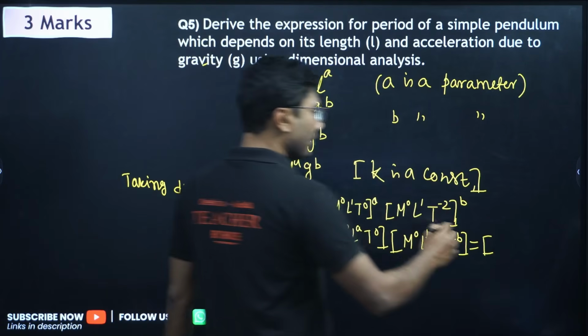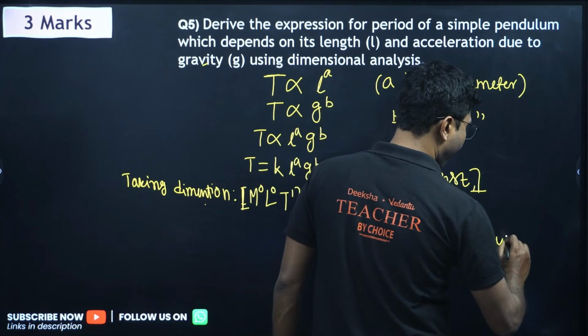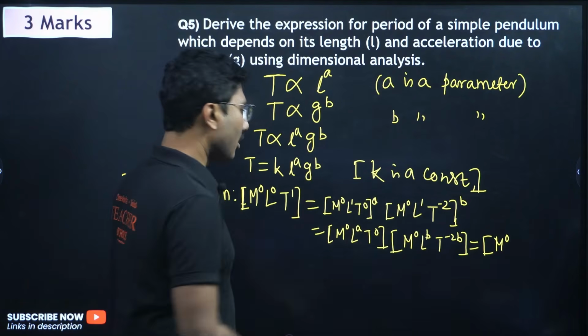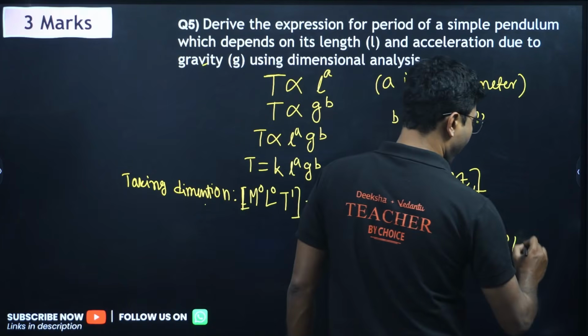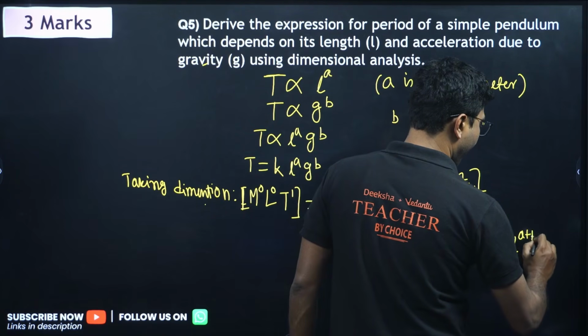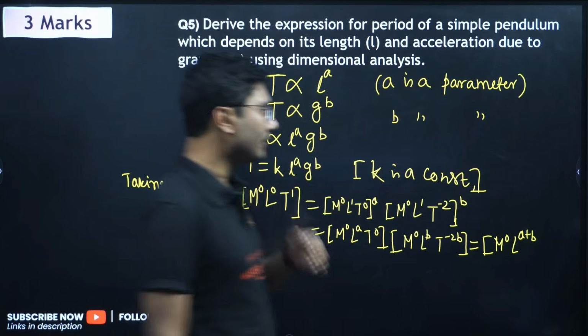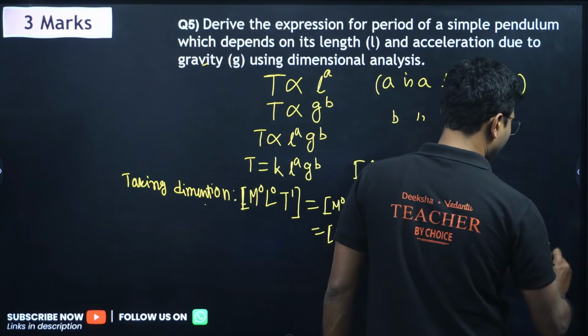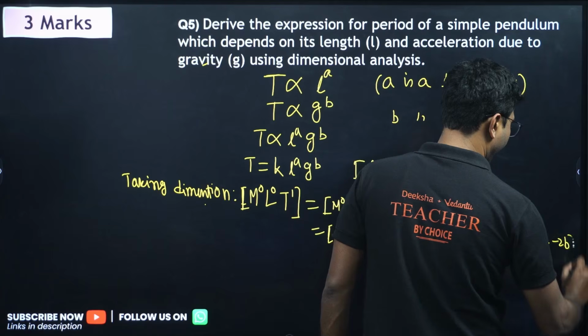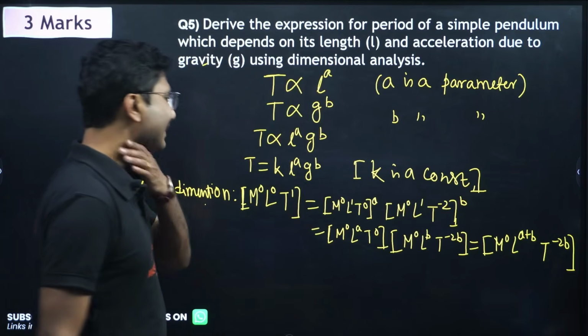So now M to the power of 0, L to the power of A plus B. And what do we get? T to the power of 0 minus 2B, so it will be T to the power of minus 2B. So this much part is done.